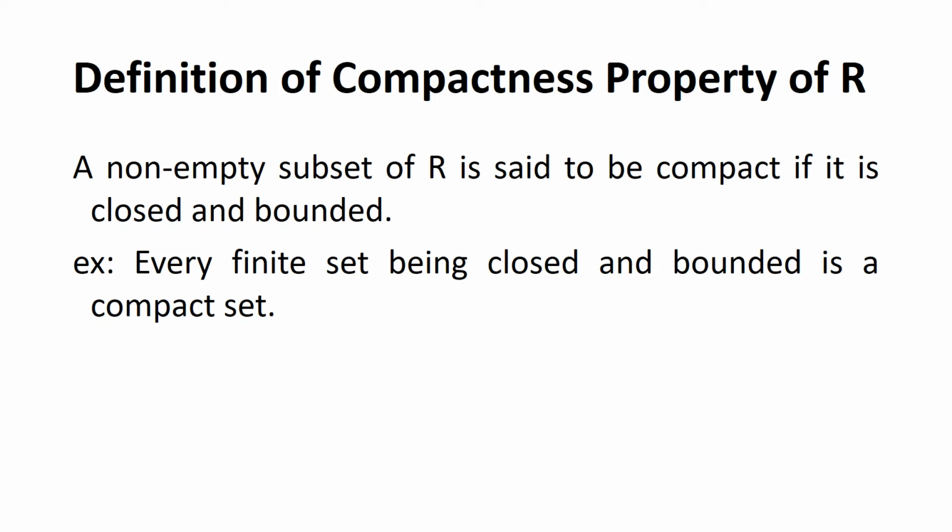Example: a finite set, being closed and bounded, is a compact set, because we know that a finite set is a closed set and it is bounded above and below. Therefore we say that a finite set is a closed set and a bounded set, which makes that finite set a compact set.